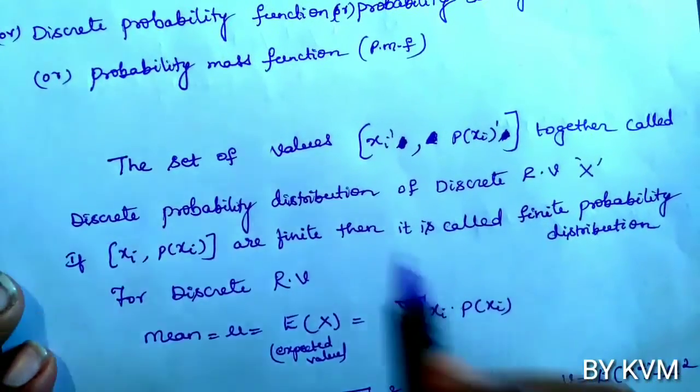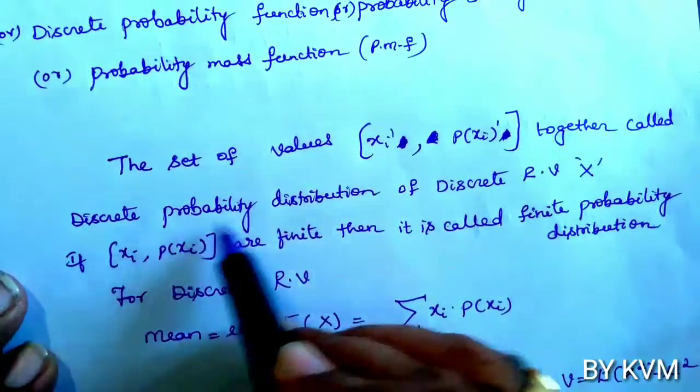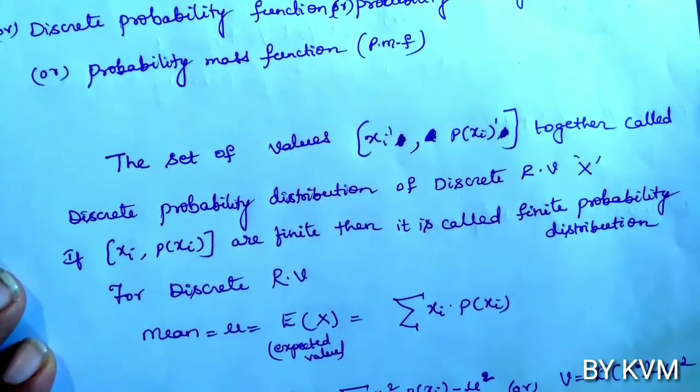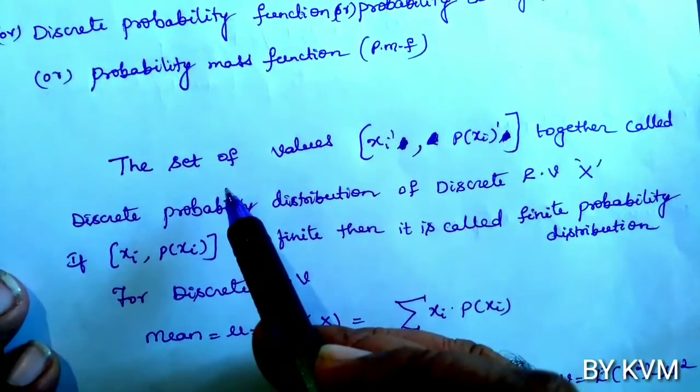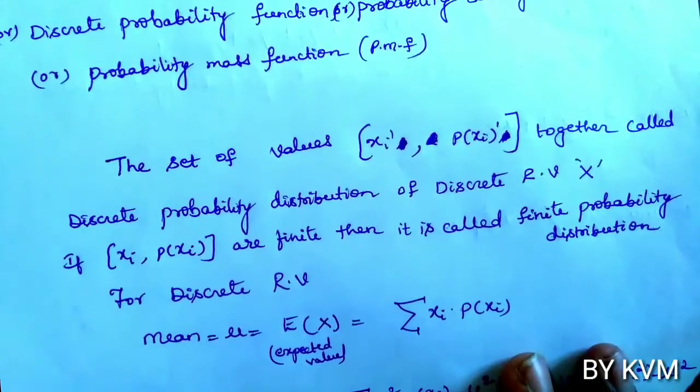Now the set of values xi, p of xi together are called the discrete probability distribution. In that example, the x values and p of x values together are called the discrete probability distribution.